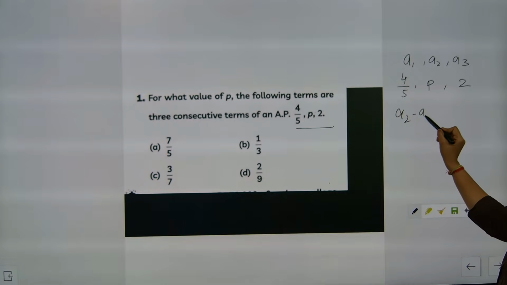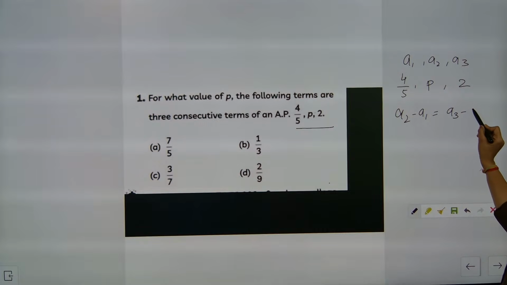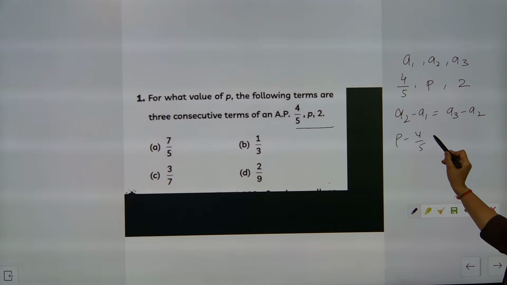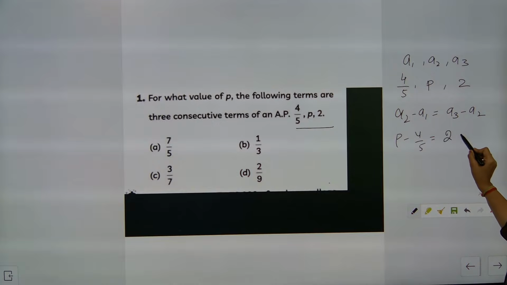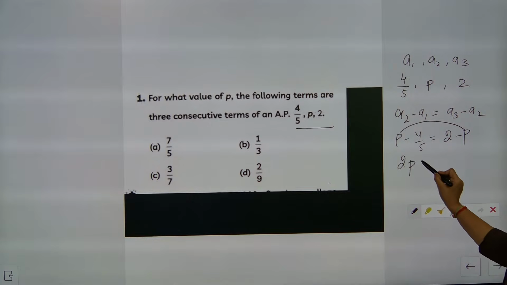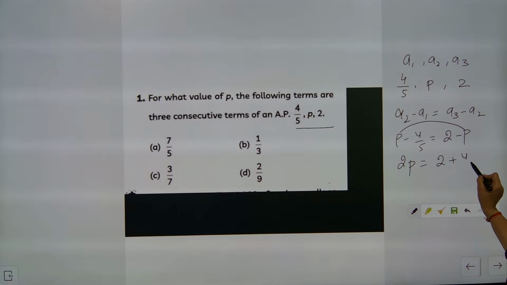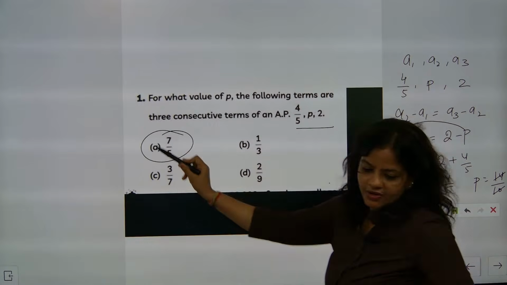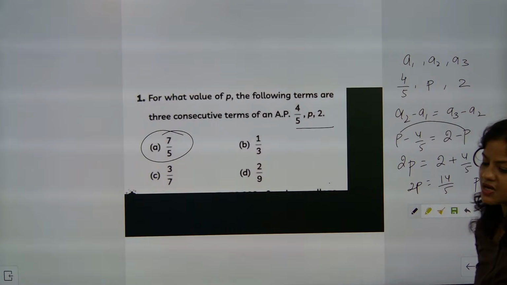A2 minus A1 is equal to A3 minus A2. So here P minus 4 by 5 is equal to 2 minus P. So it will become, this P will shift this side, 2P is equal to 2 plus 4 by 5. So 10 plus 4, 14 by 5 is equal to 2P. So P will be equal to 14 by 10, so 7 by 5. So here what is the correct answer? 7 by 5. A will become the correct answer.